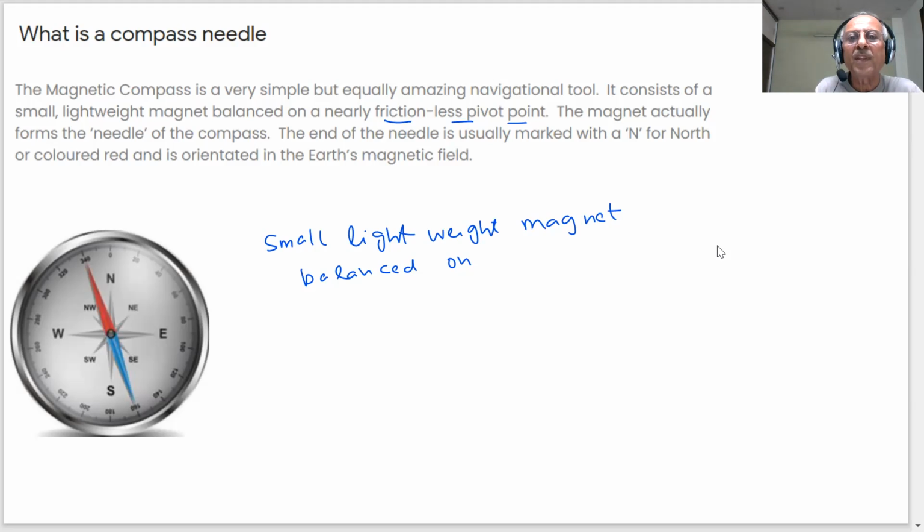The end of the needle is usually marked with N, for north, and is colored red. It is oriented in the Earth's magnetic field. You know, our Earth is also a magnet.